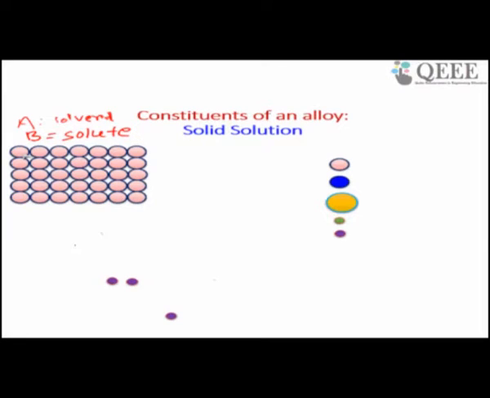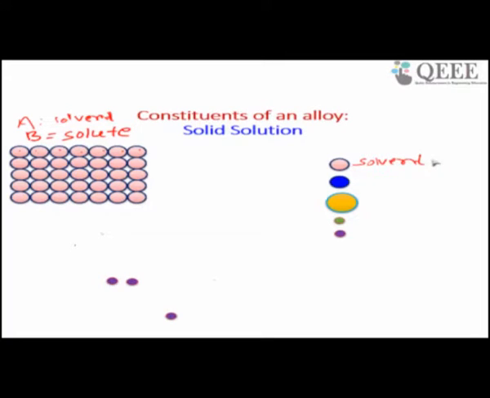You can see these are my solute atoms. In a particular material, if you have only A, then A is your solvent.